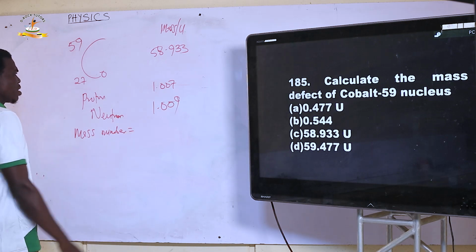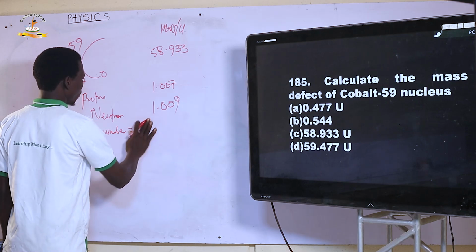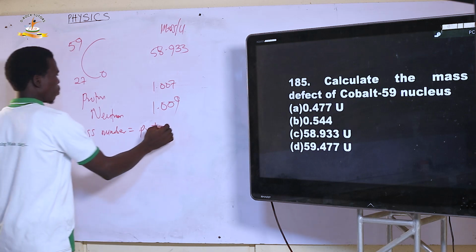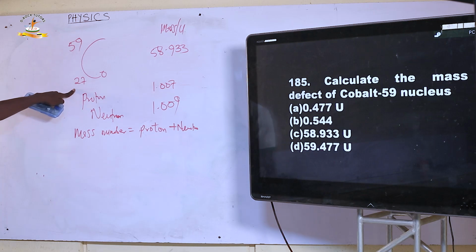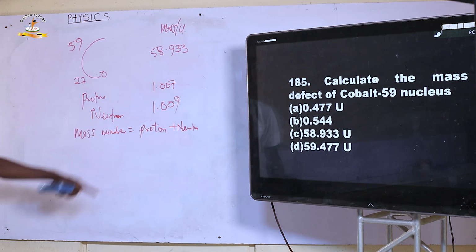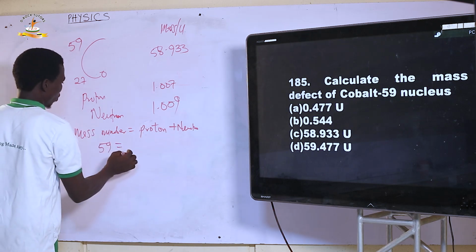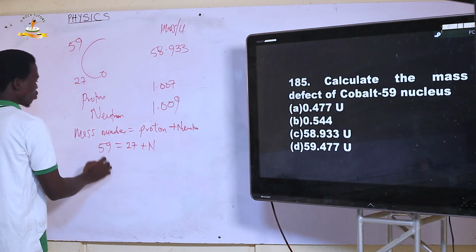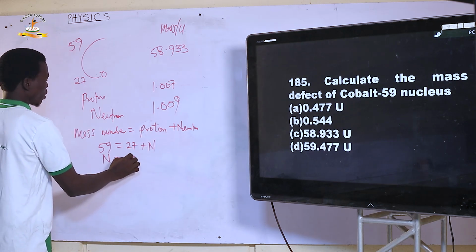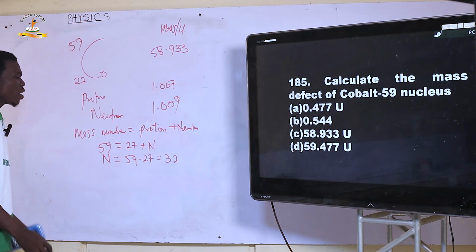is equal to proton, which also means atomic number, plus neutron. However, I know the proton is the same thing as the atomic number. So let me get the neutron. So the mass number, 59, equals proton, which is the atomic number, 27, plus neutron, let me call it N. So my neutron is going to be 59 minus 27, and this is 32. So I have 32 neutrons.